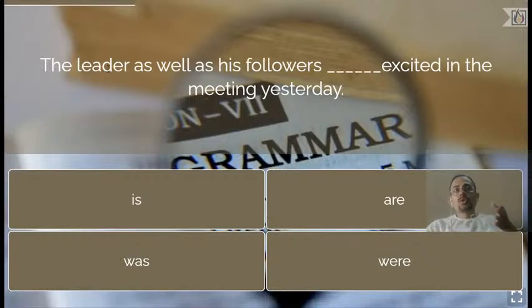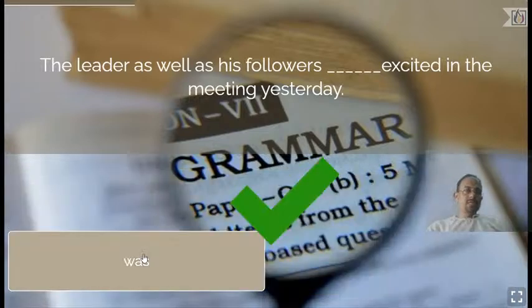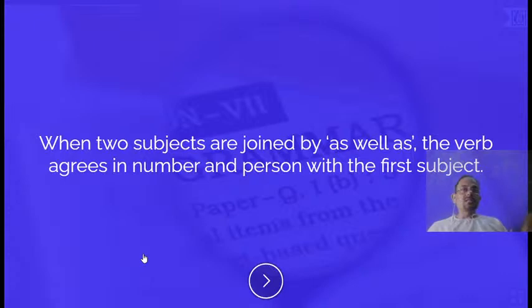But now the question is, there are two singular verbs given in the options, so which singular shall I choose? There is another hint in the question: the word yesterday is given. As the word yesterday is mentioned here, the answer should be was. It cannot be is, because yesterday is given here. This is the rule in front of you: when two subjects are joined by as well as, the verb agrees in number and person with the first subject. The verb will always agree with the first subject if two subjects are connected with as well as in the sentence.